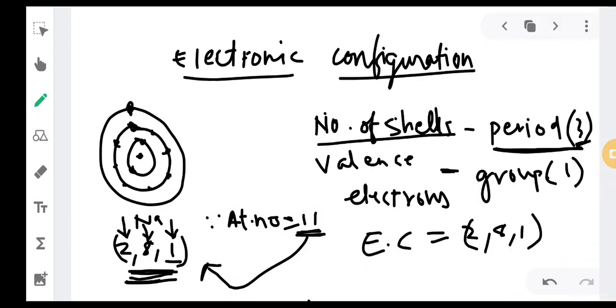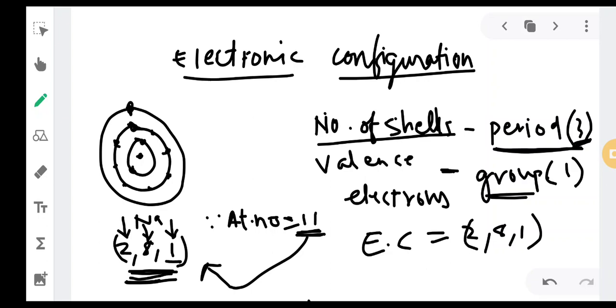So the period in which it will fall is nothing but 3. Third period. Say suppose valence electrons, how many are there? Now valence electron will depict the group. What is the meaning of valence electron? The electrons in the outermost shell are what we call valence electrons.